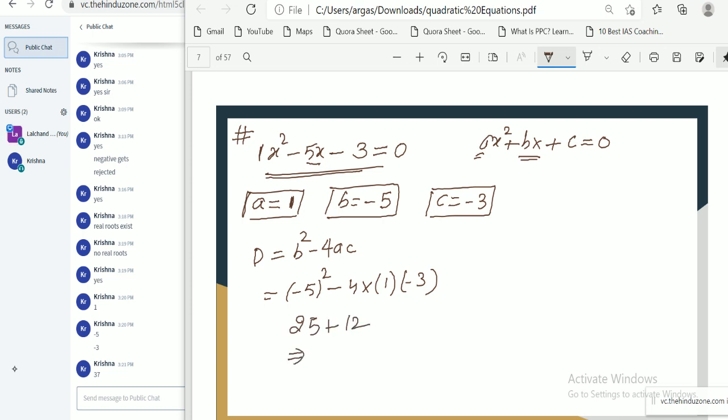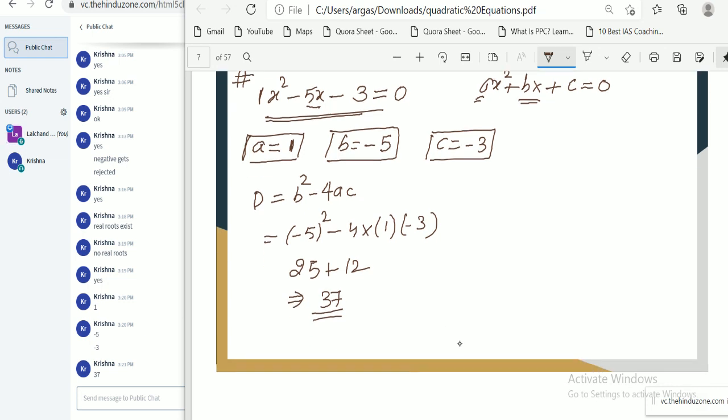So how much? 37. So now our d value is 37. That is d is greater than 0. So that means we have real and distinct roots.